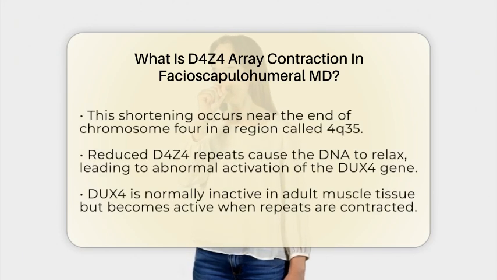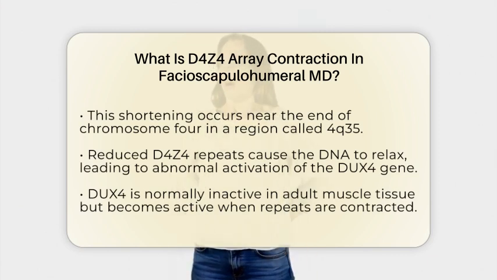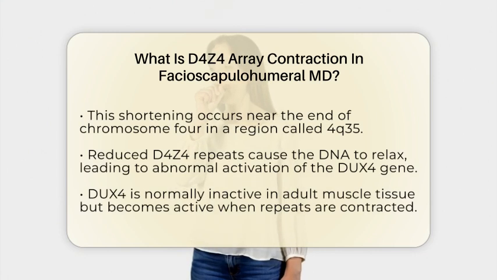When the D4Z4 array is shortened, it causes changes in how the DNA is packed inside the cell. Normally, this region is tightly packed and keeps certain genes turned off. But with fewer repeats, the DNA relaxes, and this relaxation leads to the activation of a gene called DUX4.